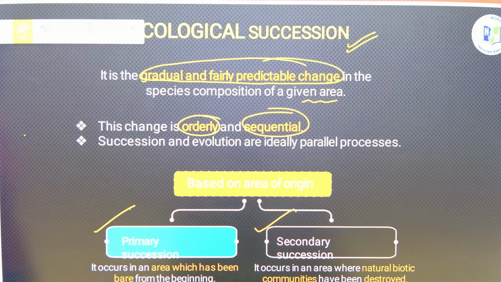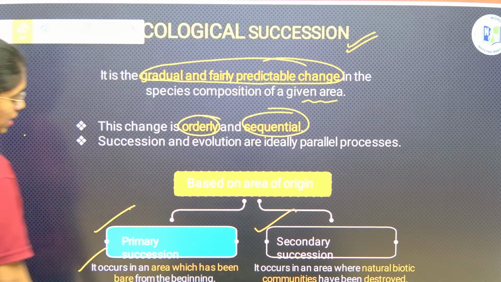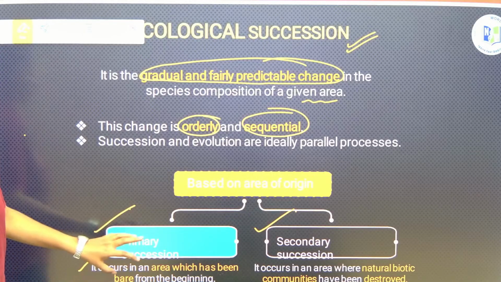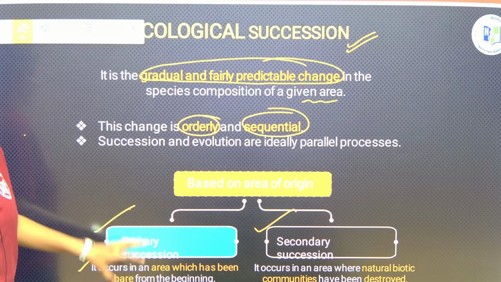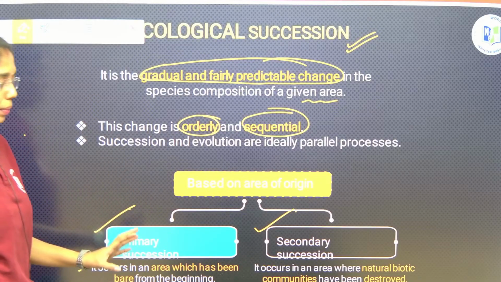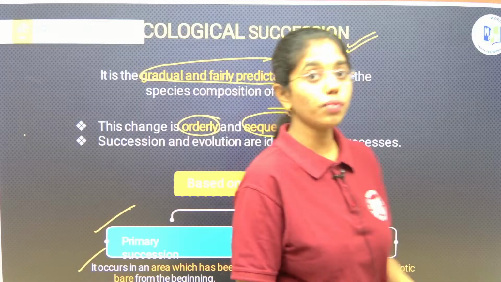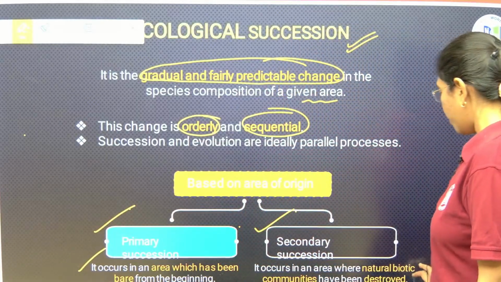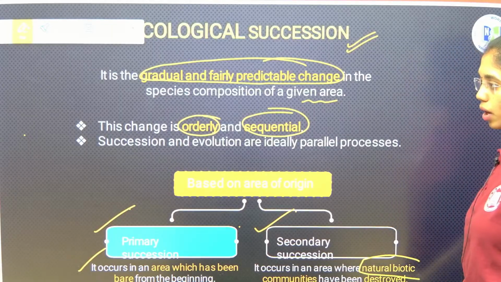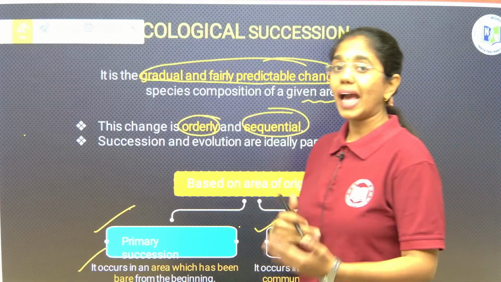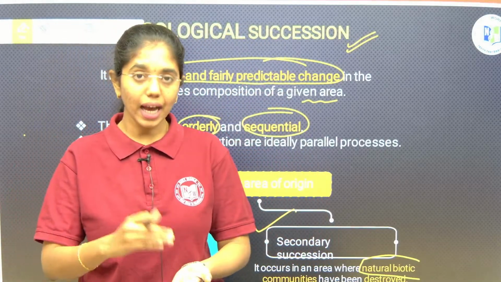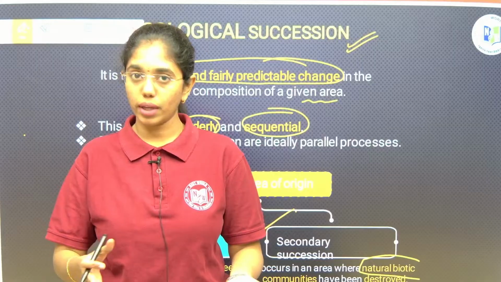Here we go with primary succession. This occurs in an area which has been bare from the beginning. Secondary succession will occur in an area where natural biotic communities have already been destroyed, and in that area new organisms start growing.